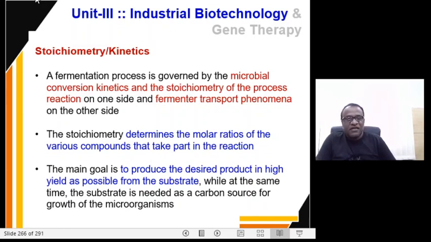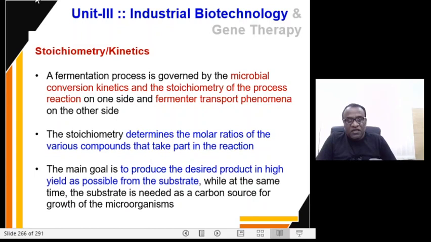As said earlier, stoichiometry is about the molar ratios of the compounds that are taking part in the chemical reaction. The objective of the fermentation process is to produce the desired product in as high a yield as possible from the substrate molecules.